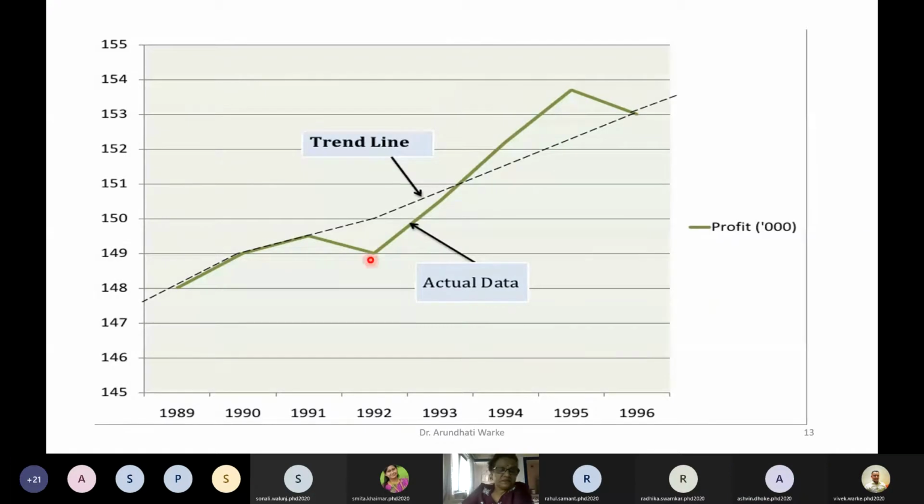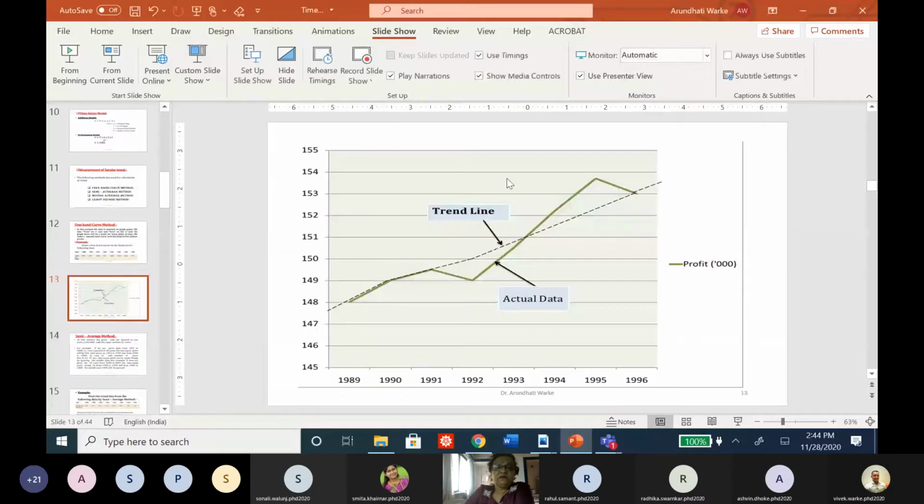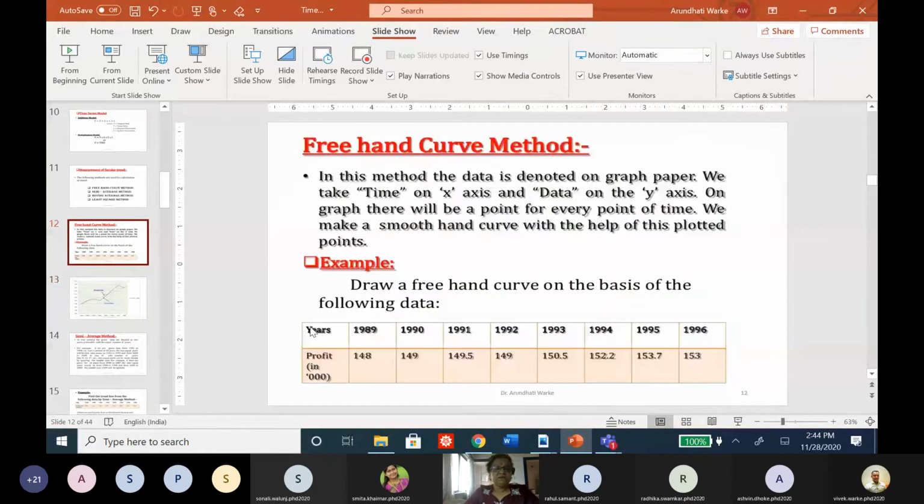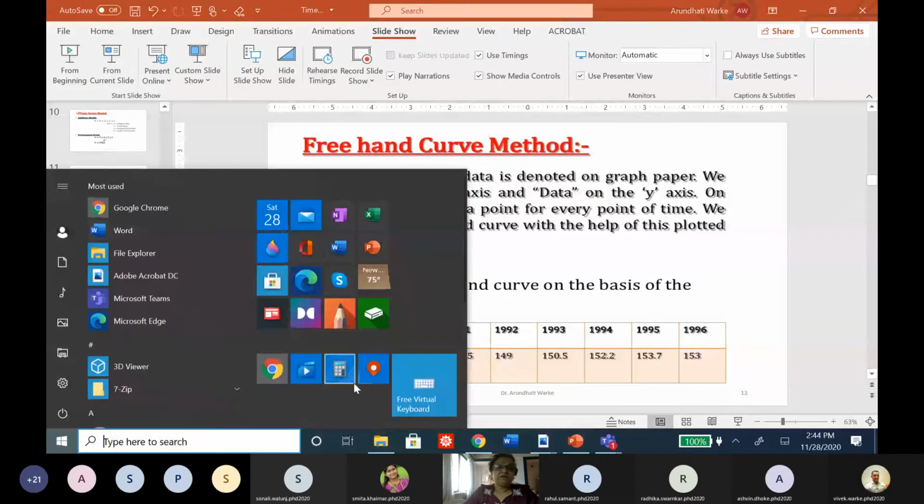Okay, so how to plot this trend line? I can show you with the help of Excel. I hope most of you know how to plot a line with the help of an Excel sheet. So let us consider this particular table. I will just copy this table, or we can take a dummy table as well. I hope you can see my entire screen. So I will consider this Excel sheet.